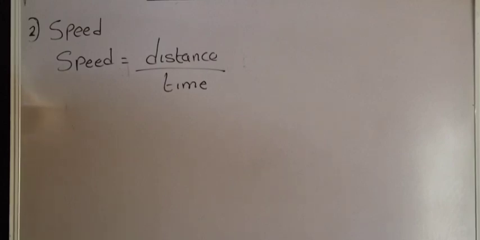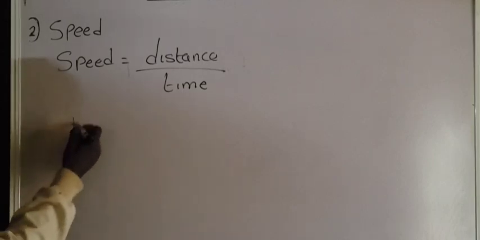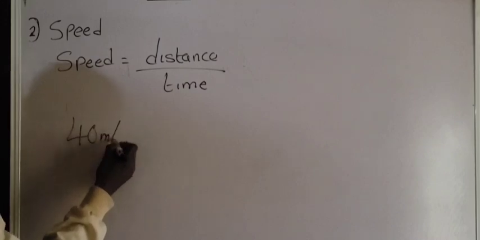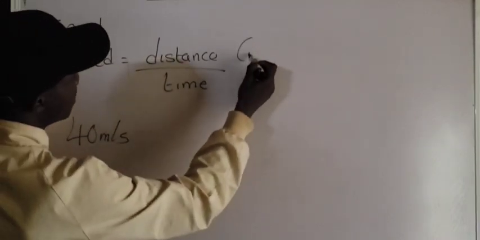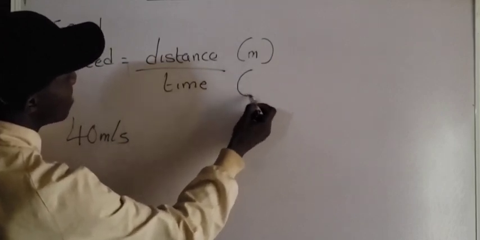So the speed tells us how far the distance of an object is changing with respect to time. You understand? The speed tells us how fast the distance of an object is changing with respect to time. Let's say we have a speed of 40 meters per second. Distance is measured in meters. It's very, very important that you note that distance is in meters, okay, and time is in seconds.